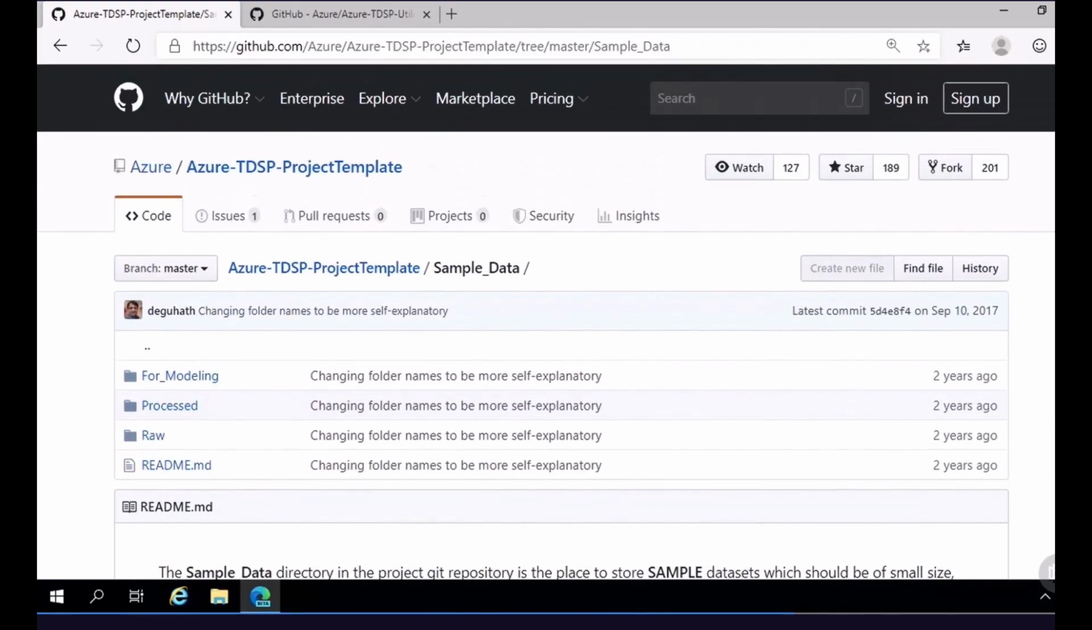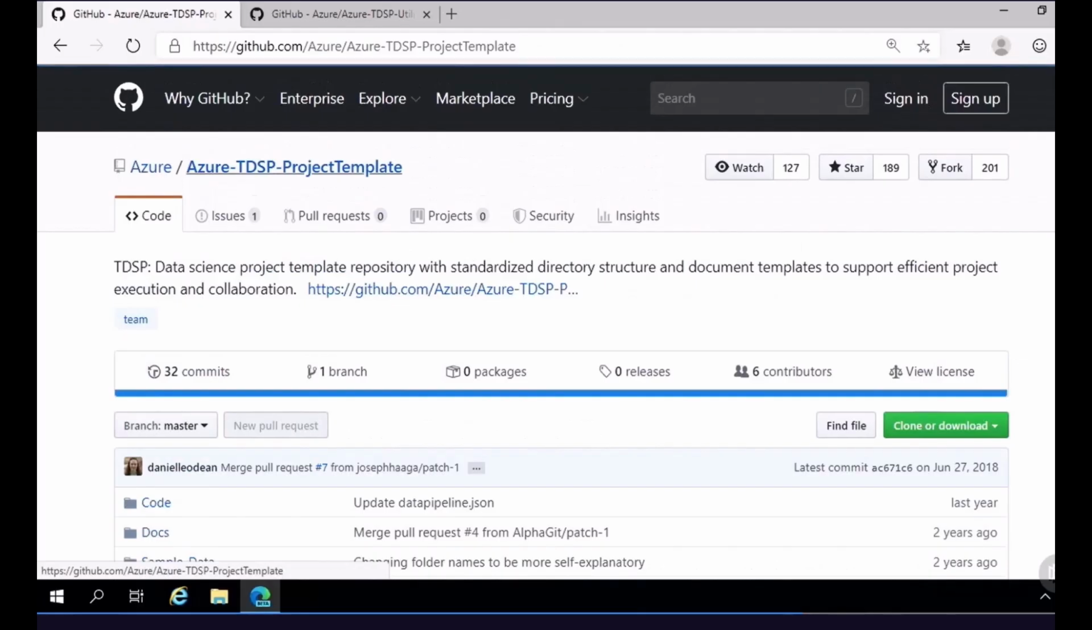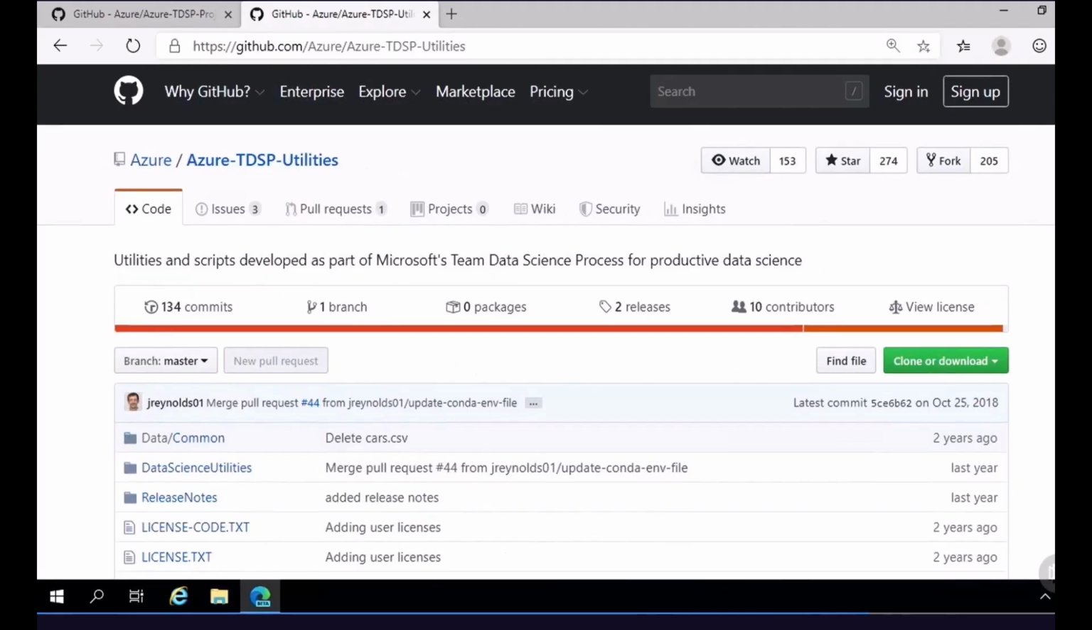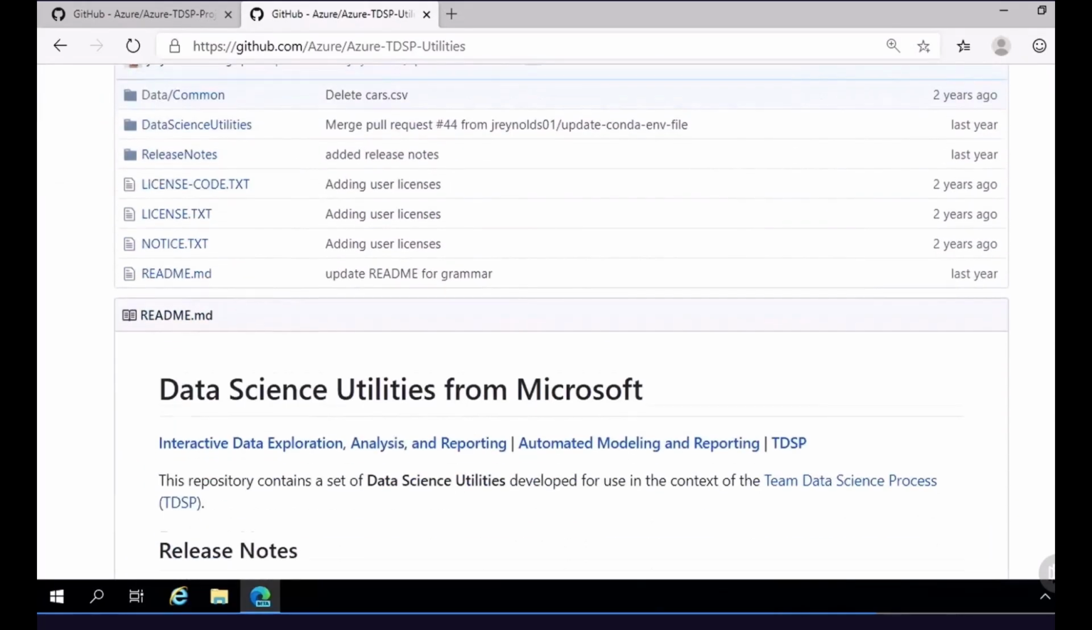So this is the TDSP project template that is included within GitHub. In the next clip, we'll be cloning this repository with Git to start a new project. But let's transition over to look at the utilities that are also provided as a part of the TDSP. So here, within the Azure TDSP Utilities repository, we're going to have the utilities that we mentioned in the previous clip.